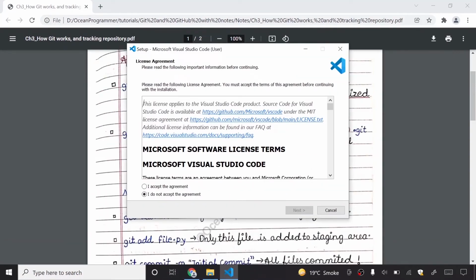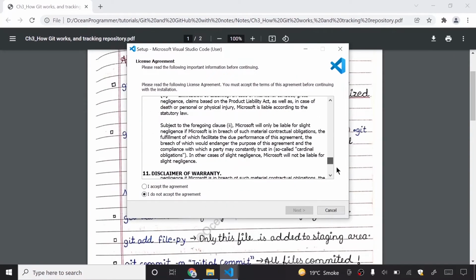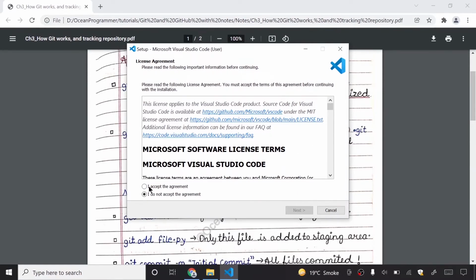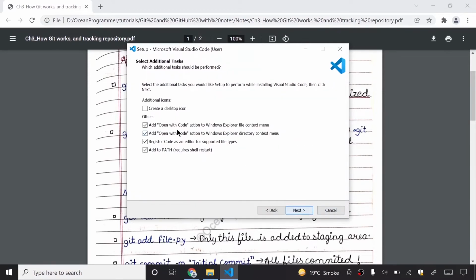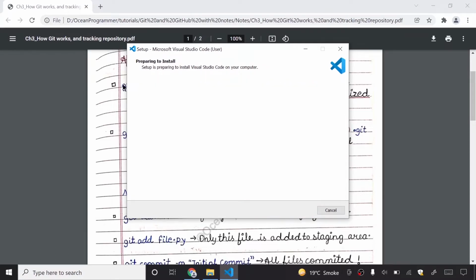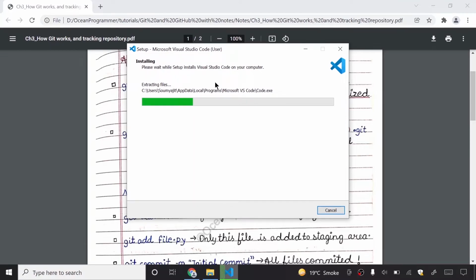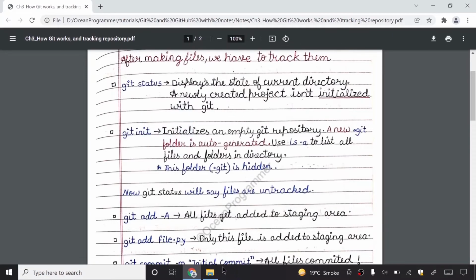Simply click on the setup, read the license agreement, and click next. Check all these options to get all the features of VS Code, then next, and then install. It will first prepare to install, and then install Visual Studio Code on your machine. It is now installed, so I will click on finish.